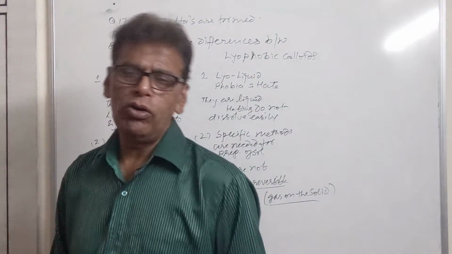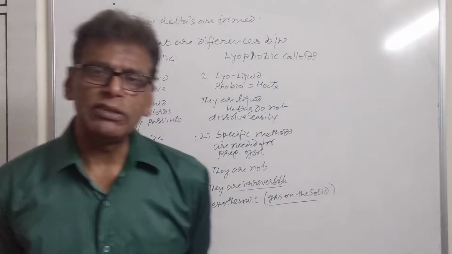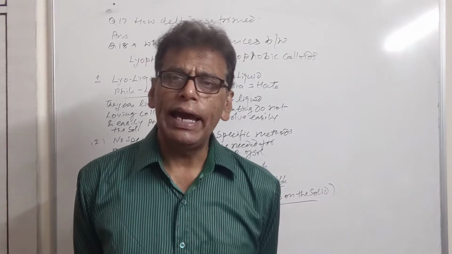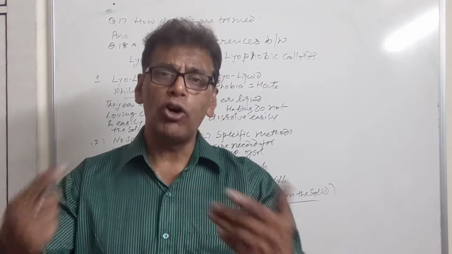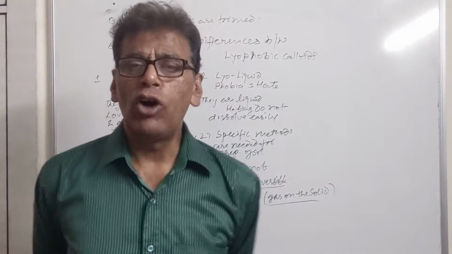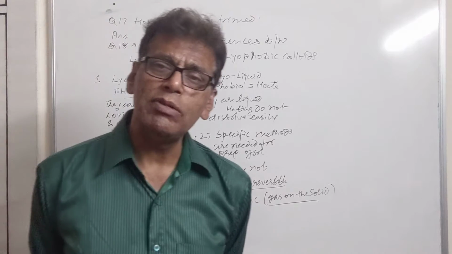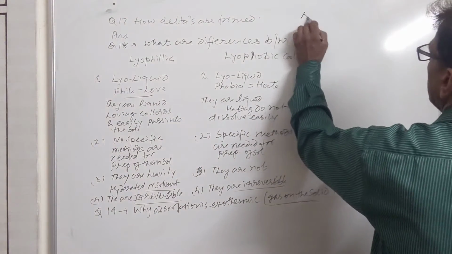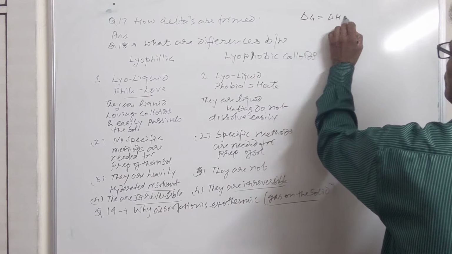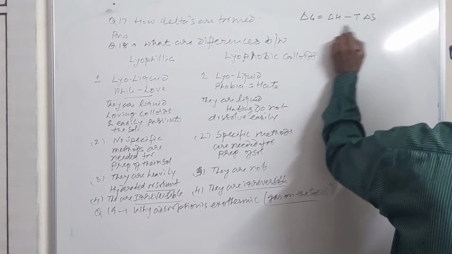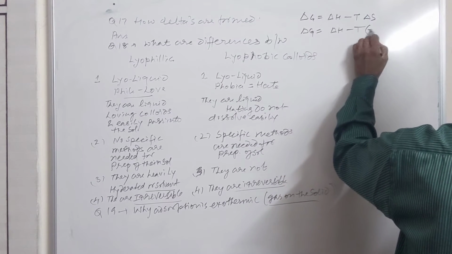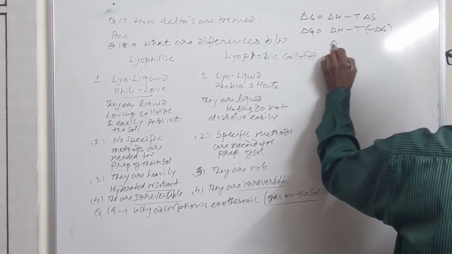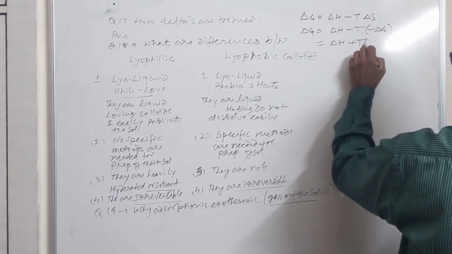And as we know that when gas gets adsorbed on the surface of solid, the entropy of the gas or whole system decreases. When gas is free, it is more random, it has more entropy. When it gets adsorbed on the surface of solid, its randomness decreases, or delta S becomes negative. And we know the expression that delta G is equal to delta H minus T delta S. If delta S is negative during adsorption, then the expression will become delta H minus T delta S.